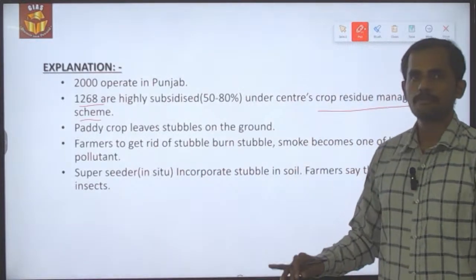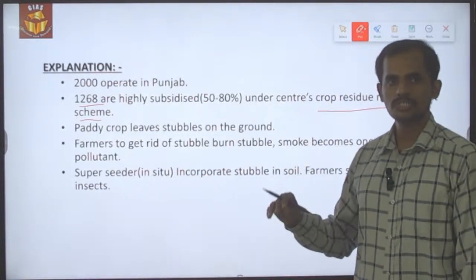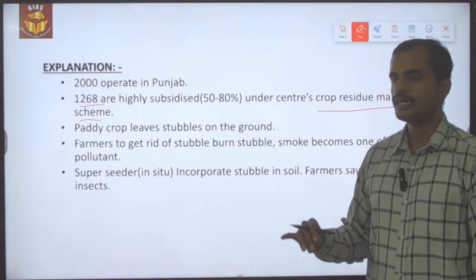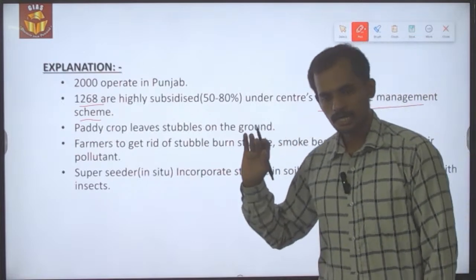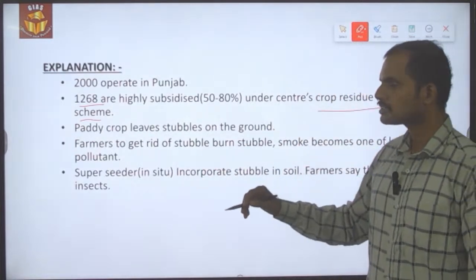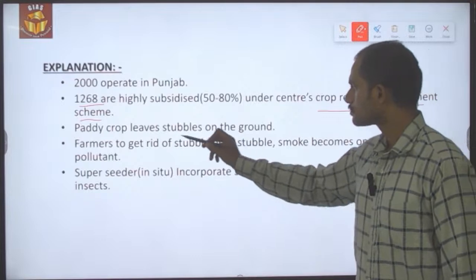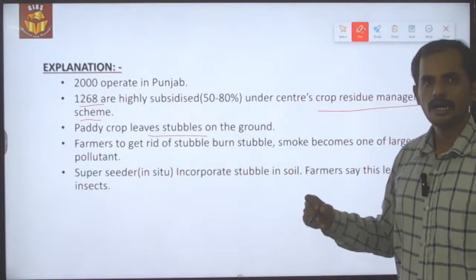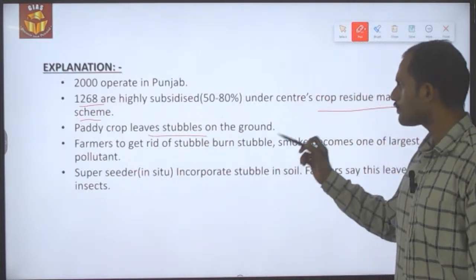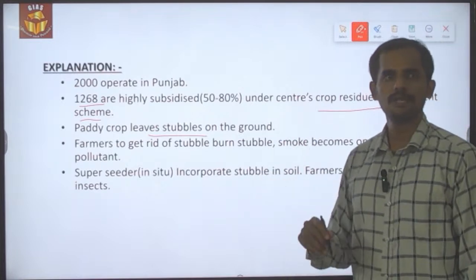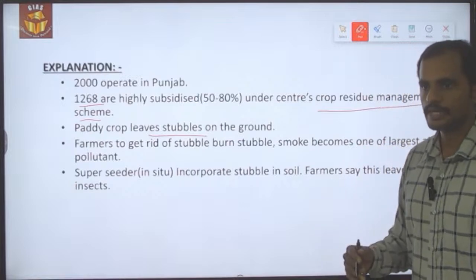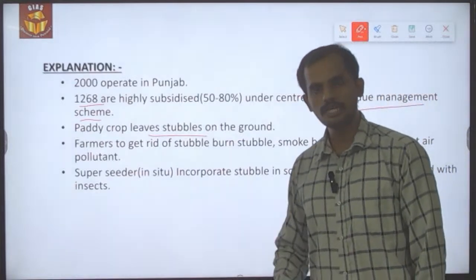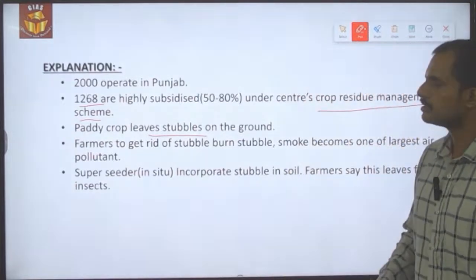The paddy crop, which is mostly grown in Punjab as well as Haryana, is responsible for leaving the most amount of stubble in the cultivation area. To get rid of these stubbles, farmers are burning them, which is the simplest as well as quickest way to clear the stubbles in their farm area, so that they can prepare the land for the next rabi cycle.